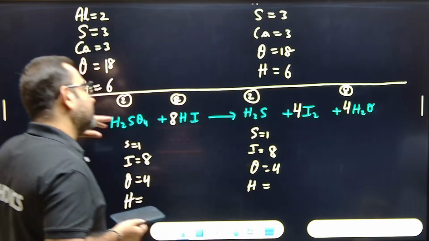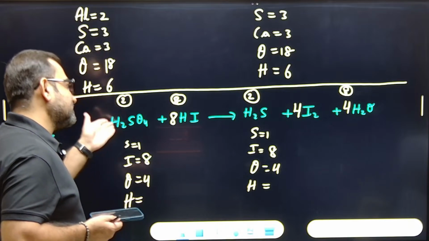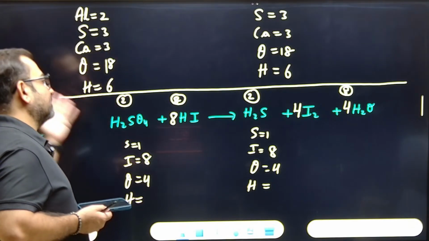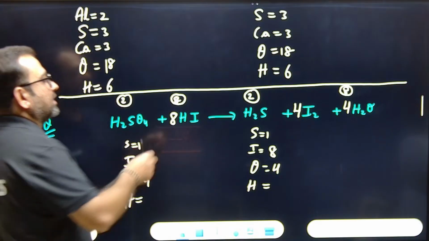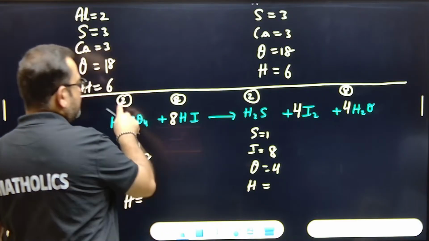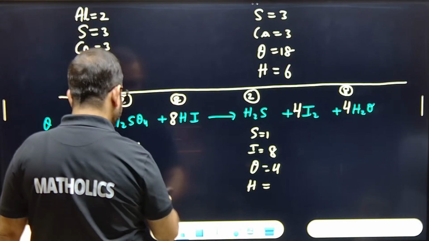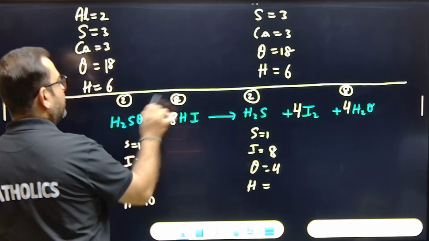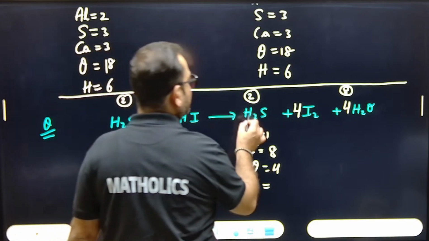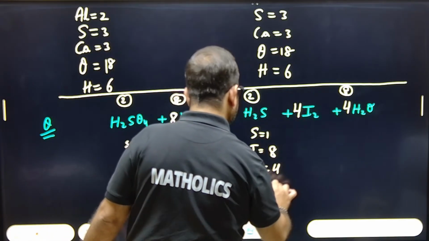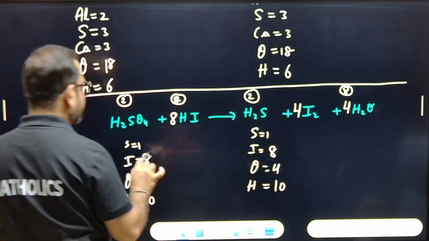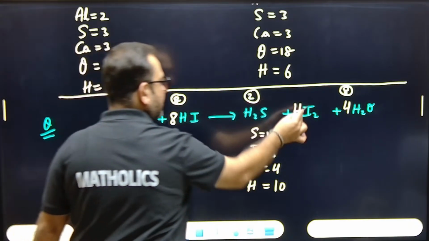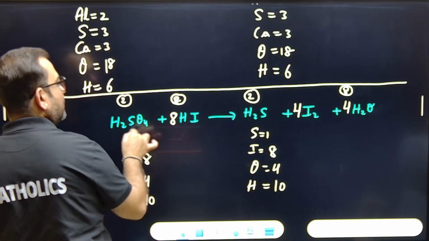See, if I would have disturbed this, making hydrogens more, sulfur and oxygen, everyone would have been disturbed. So I thought, okay, let's disturb only this one. So 2 and 8, 10 hydrogens. Here if you check 2 and 4 to the 8, that means hydrogen is 10. Check for the oxygens, it is 4, it is 4 now. Check for the iodine, it is 8, it is 8 now. Check for the sulfur, it is 1, it is 1 now.